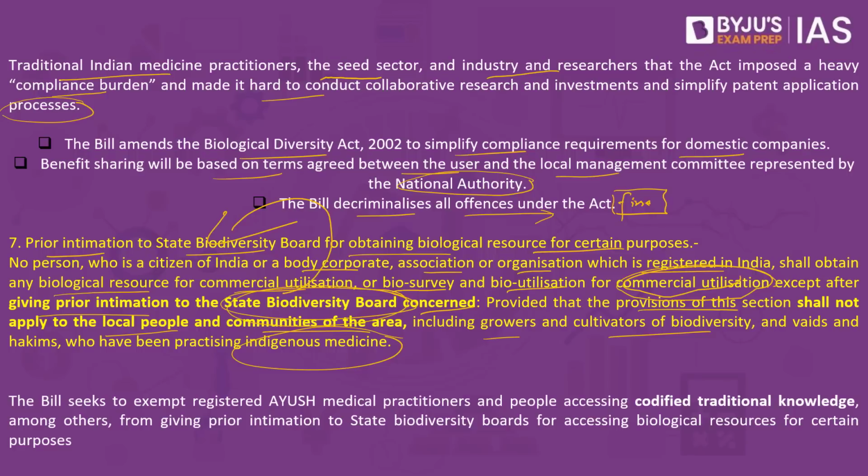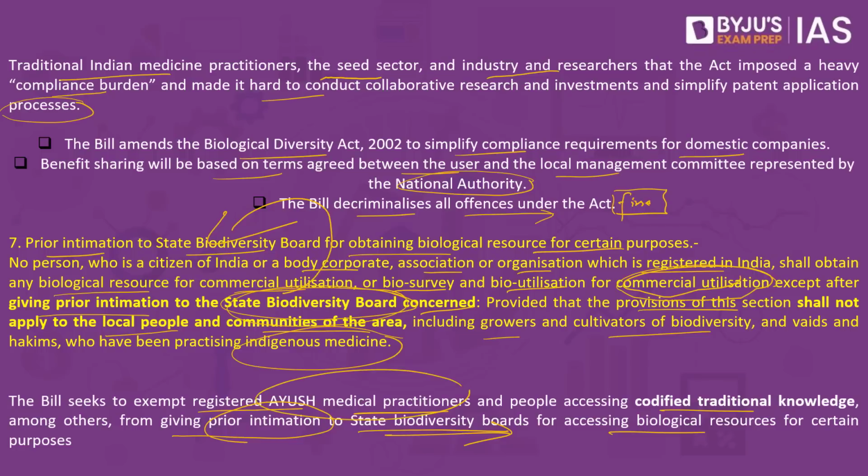But this bill seeks to exempt the registered Ayush medical practitioners and people accessing codified traditional knowledge, among others, from giving prior intimation to the state biodiversity boards for accessing biological resources for certain purposes. This basically means that in the earlier act, which continues to be the act, permission was required from the state biodiversity board. In the bill, what happens?